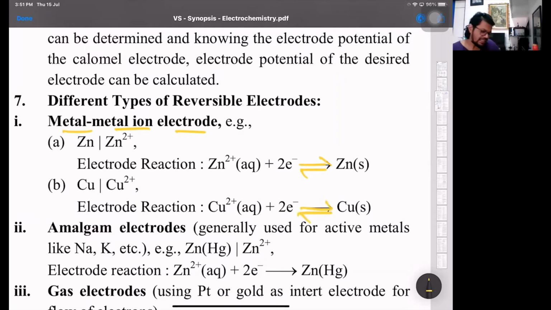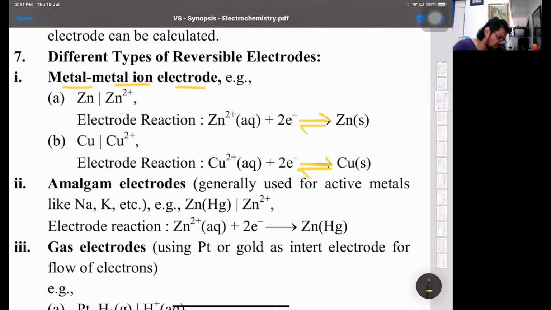Okay, then second comes the amalgam electrode. Amalgam, any metal blended with mercury, that's an amalgam. So over there, that's a zinc amalgam along with zinc ions. And again, these are all reversible electrodes. So anode or cathode, depending on the other electrodes.